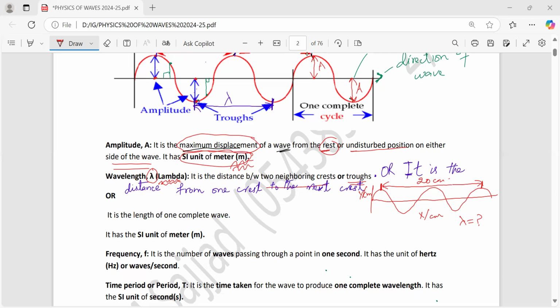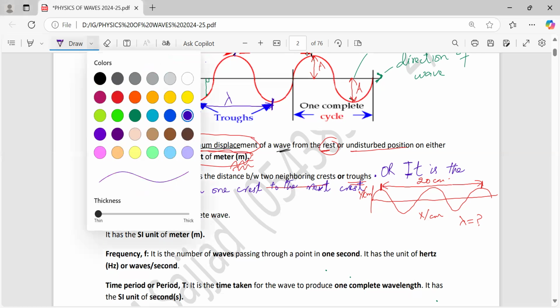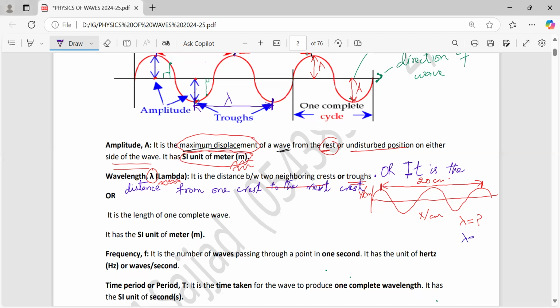Okay, now what is the answer? Majority of the students have said it correctly. The answer is 10 centimeters. Why 10 centimeters? Wavelength is the distance between two neighboring crests or troughs, or it is the distance from one crest to the next crest. From here till here, this is wavelength lambda. Then from here till here, again this is wavelength lambda.